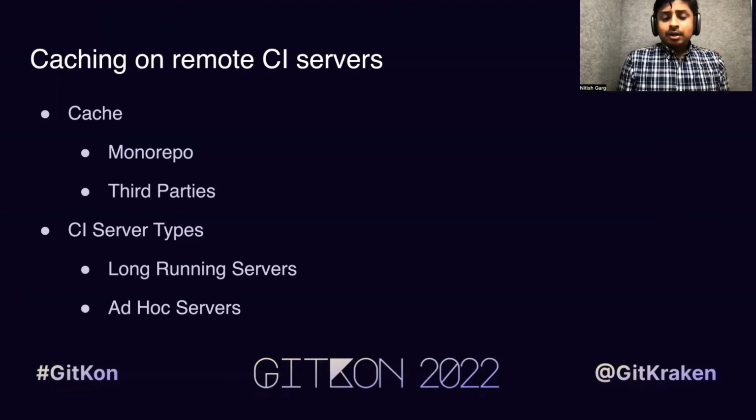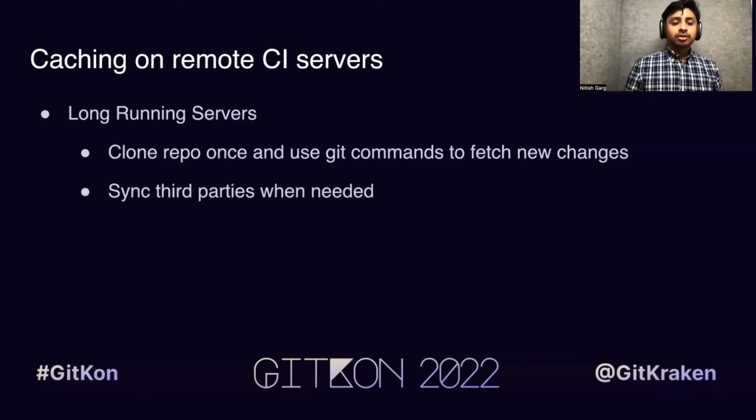So techniques for caching usually differ based on what kind of server type it is. Long-running servers are usually fairly straightforward to cache, and things can get slightly difficult on ad hoc servers. So let's see both cases one by one. Let's get the simple stuff out of the way, which are long-running servers. In long-running servers, things are simple. We first clone the repo once the server comes up, and then throughout the day, we keep using git commands to fetch new changes. And to sync third parties, we just sync them whenever needed, and we just keep them on the long-running server as is. So yeah, as I said, fairly straightforward.